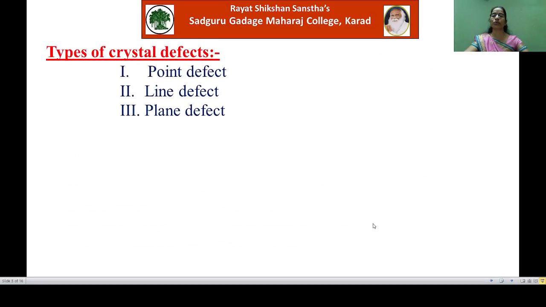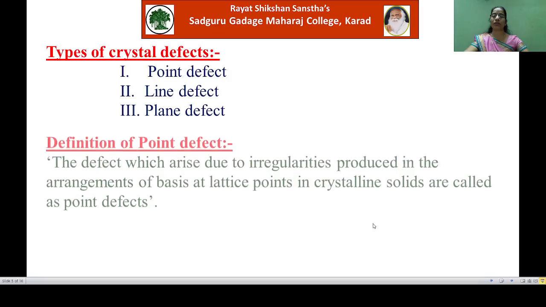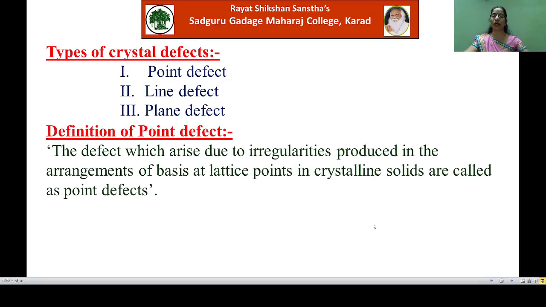Now see the types of crystal defects. There are 3 types of crystal defects. First, point defect. Second, line defect. And the third one, plane defect. In this chapter, we will study only the point defect. So see the definition of point defect. The defect which arises due to irregularities produced in the arrangement of bases at lattice points in crystalline solids is called a point defect. Means here the irregularities are observed at the lattice points, and hence the name point defects.